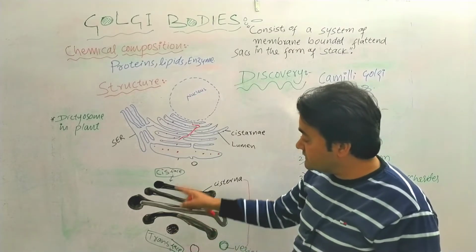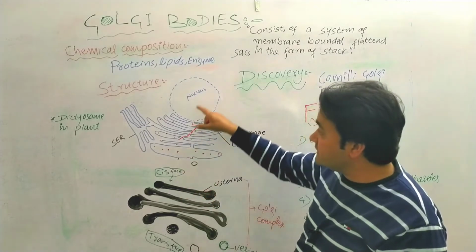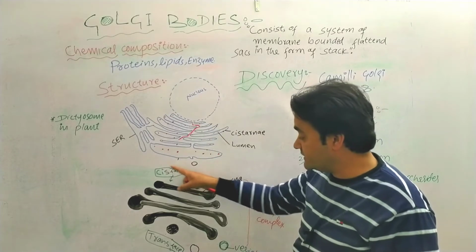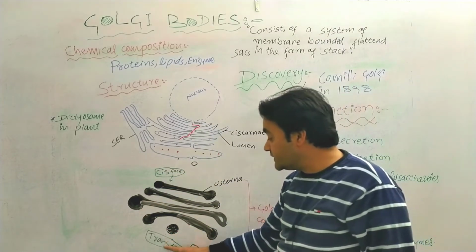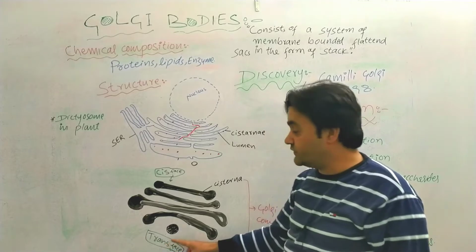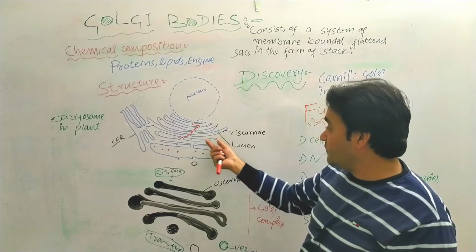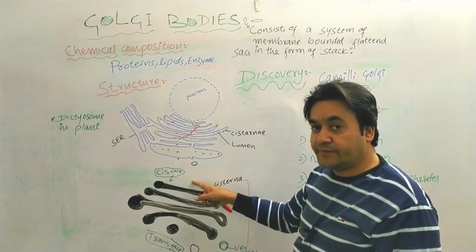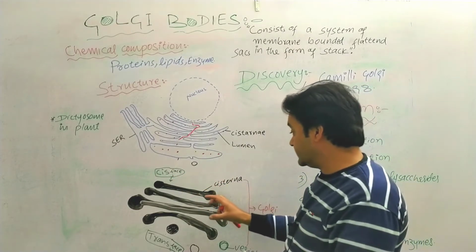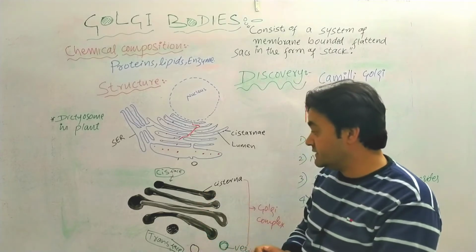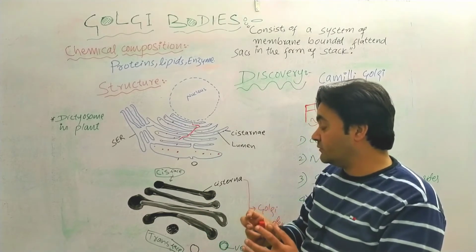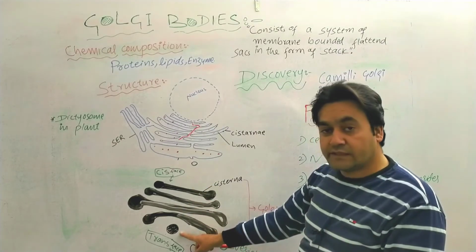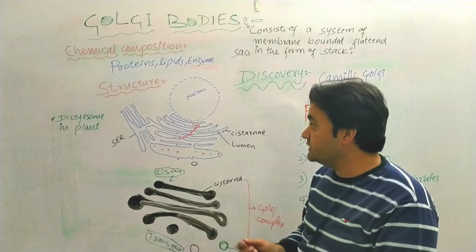Cisterna has two faces. The one which is near to the nucleus, on the same side as the nucleus, is known as the cis face, while the other which is away is known as the trans face. The material that comes out from the endoplasmic reticulum directly enters the cis face inside the cisterna of the Golgi apparatus. There it is wrapped up or modified, and the modified form is released on the trans surface of the Golgi apparatus.